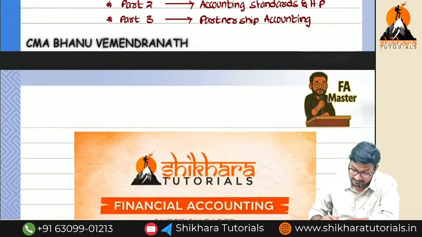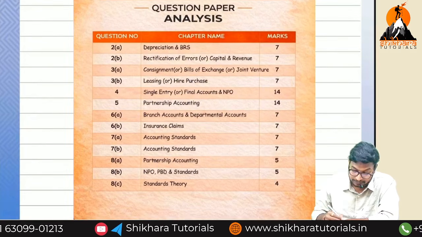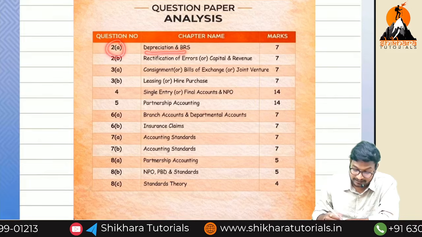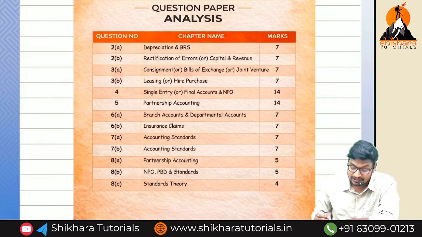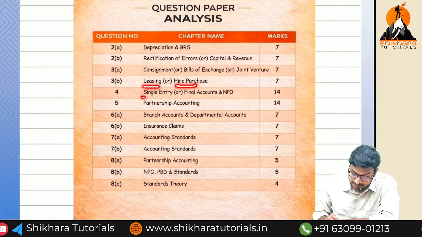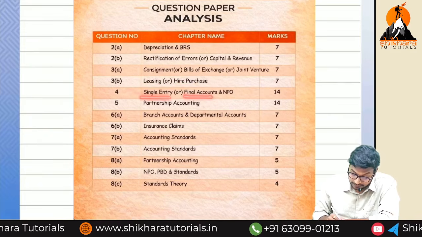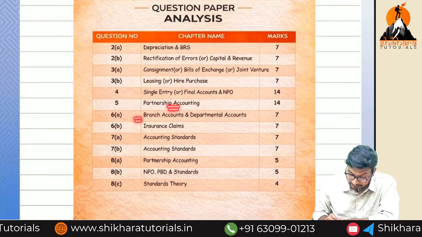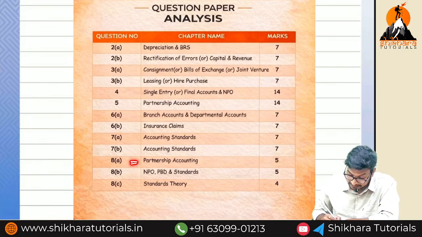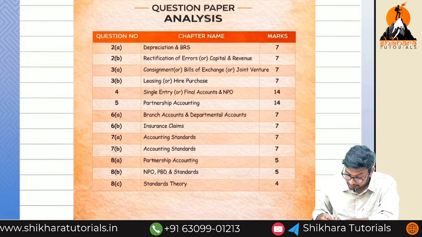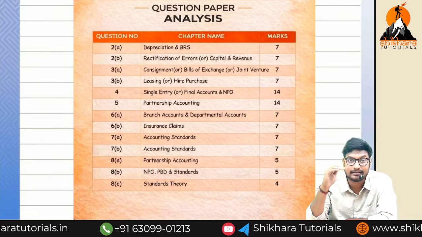Okay, guys? Next, if you see the question paper analysis, I have already discussed it with you. 2A: depreciation or BRS, rectification of errors or capital and revenue. 2B and 3A: consignment, bill of exchange and joint venture, leasing or hire purchase. Question number 4: insurance, single entry, final accounts and NPO. 5: partnership. 6: branch, departmental. 6B: insurance claims. 7A and 7B: accounting standards, partnership accounting. 8A, 8B: NPO, PBD, standards. 8C: standards, 3 questions. So this is the question paper analysis, as you all know.